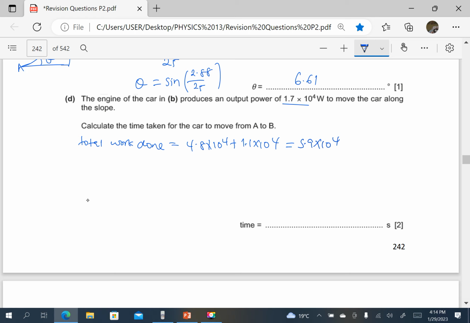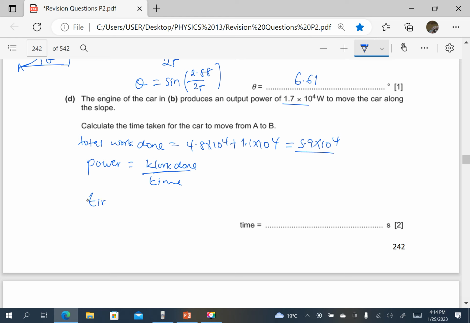So let's find the power. We know power is equal to work done divided by time taken. Let me write work done, because when I write WD, it looks like work times distance. So this is work done divided by the time. Since we have the total work done and they have given us the output power, we can find the time.